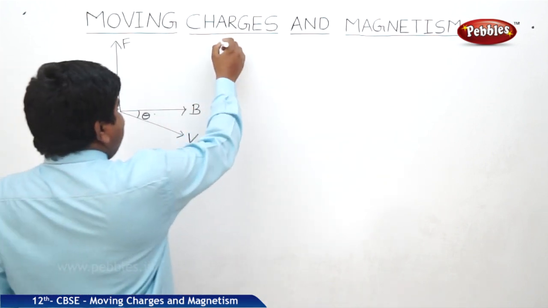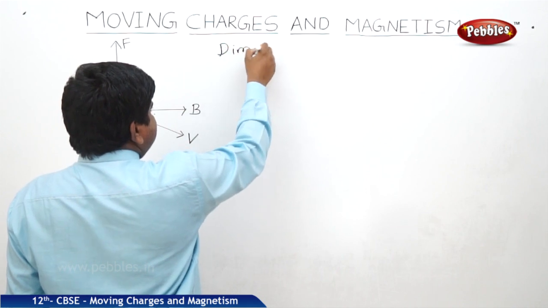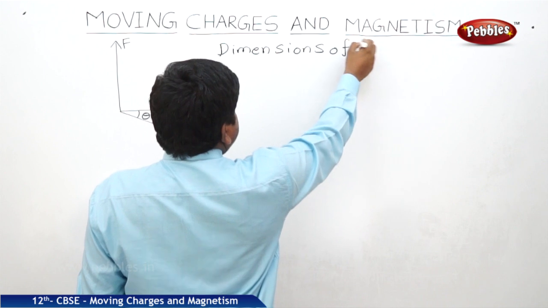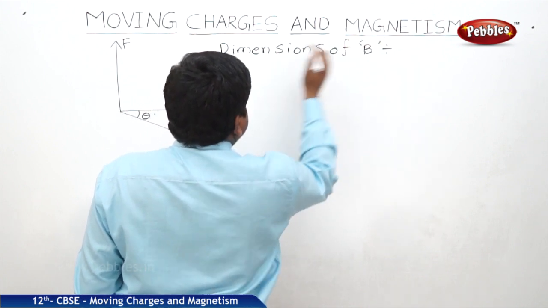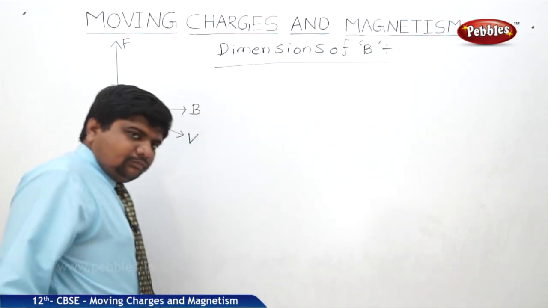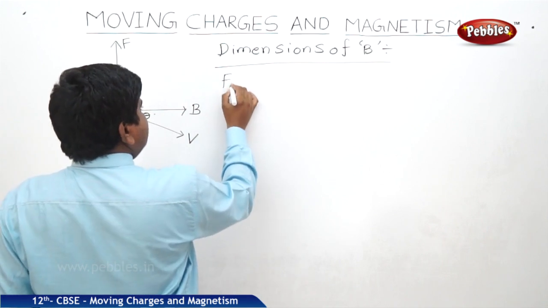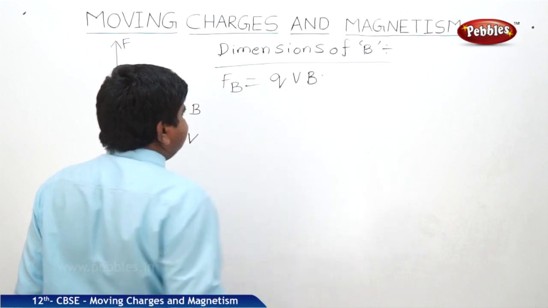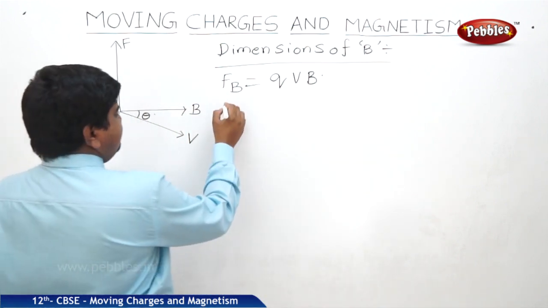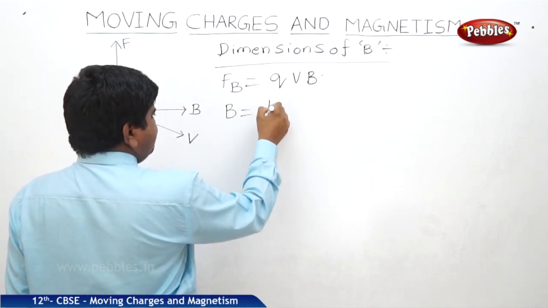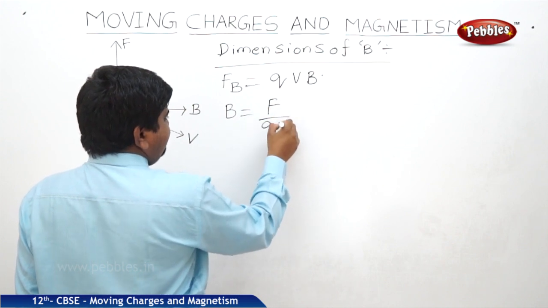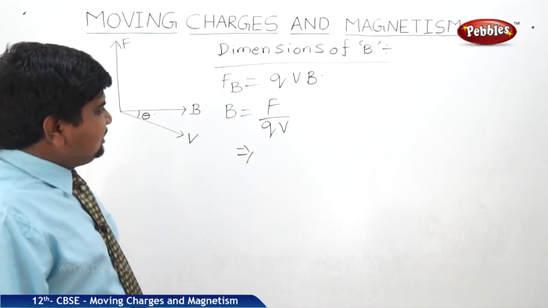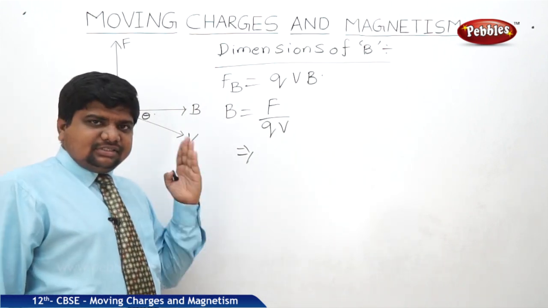So what are the dimensions of this one? We know that magnetic force is equal to QVB. From this we can write B is equal to F by QV. What is V? Velocity, because we should write everything in fundamentals.